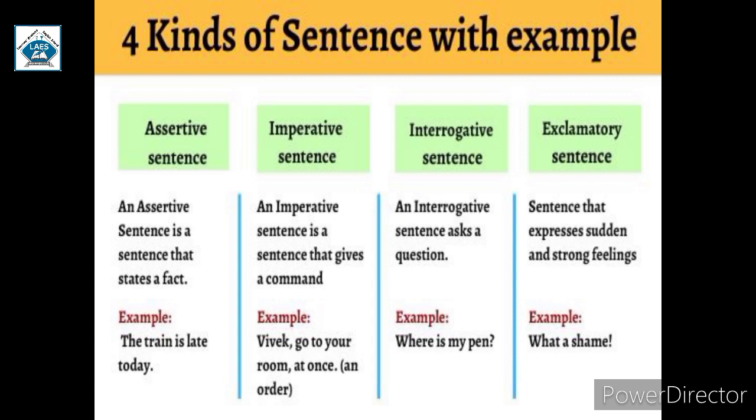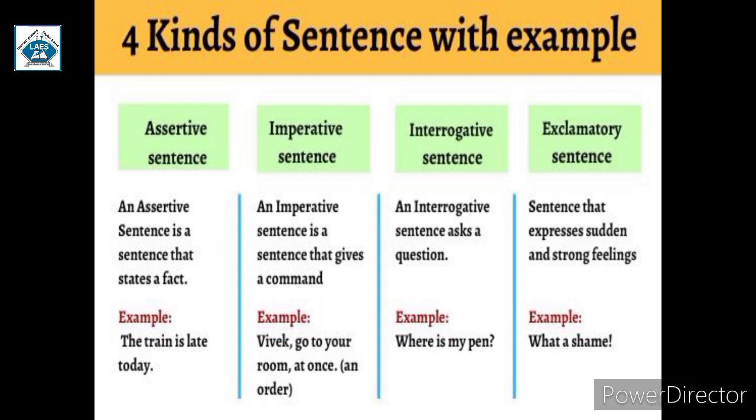Let's revise it. Assertive gives you a fact or provides you information. Imperative sentences give you orders, instructions, or requests. Interrogative sentences ask a question or ask for information, whereas exclamatory sentences are used when sudden and strong feelings are expressed.